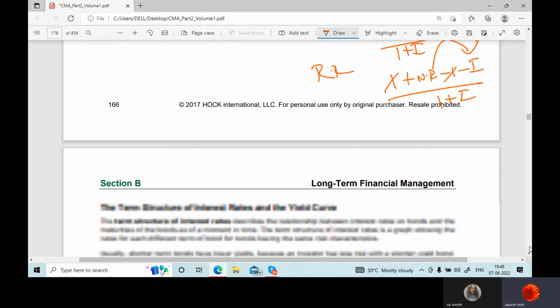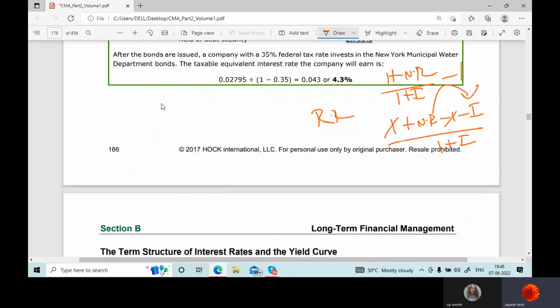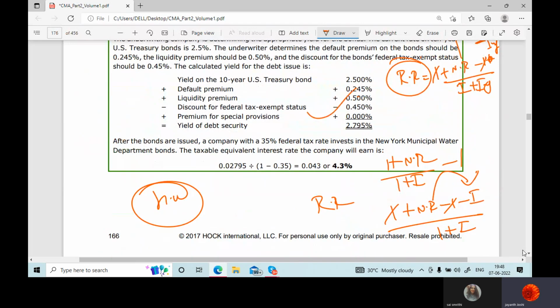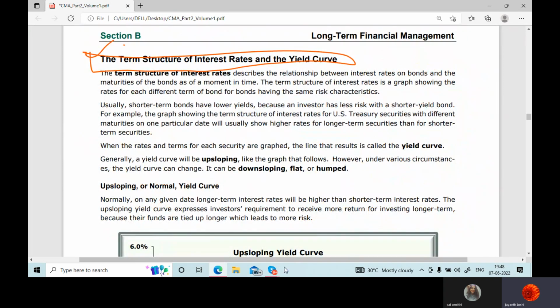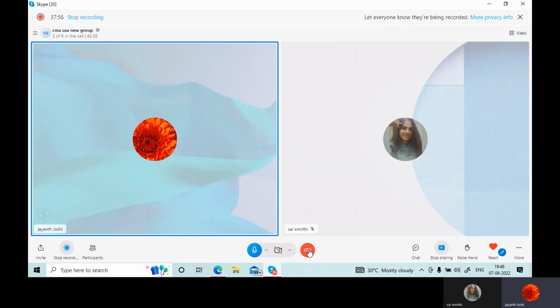So this is the question you have to do as homework, finding the yield on a debt security. Tomorrow we will start from here, term structure of interest rates and yield curve. Okay, same time. Thank you.